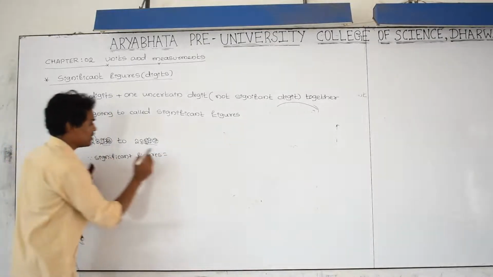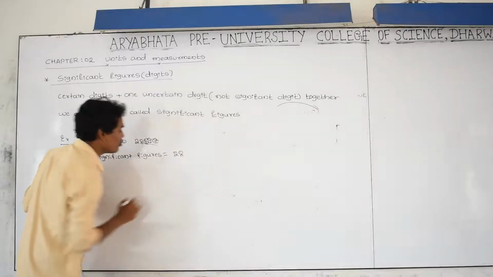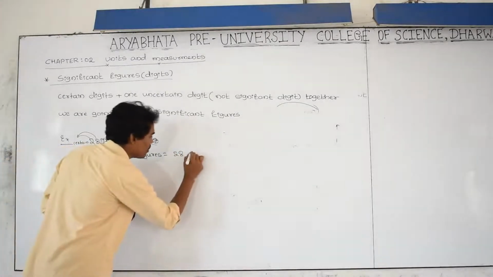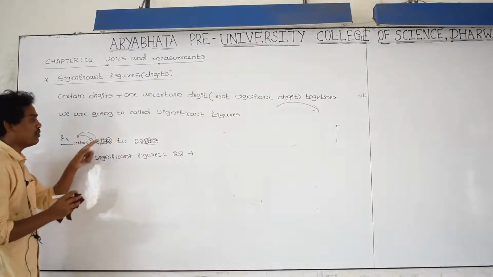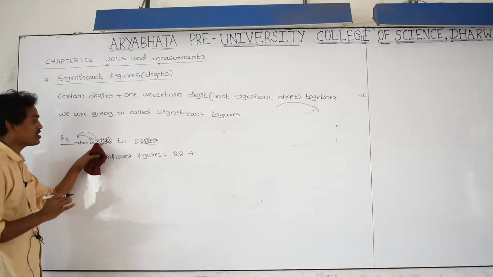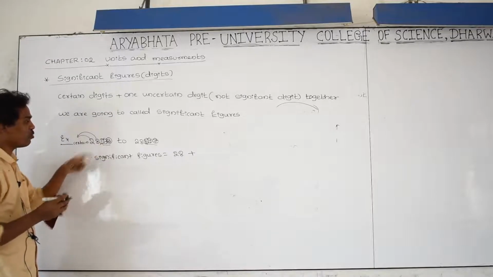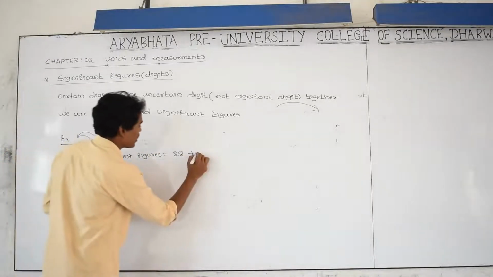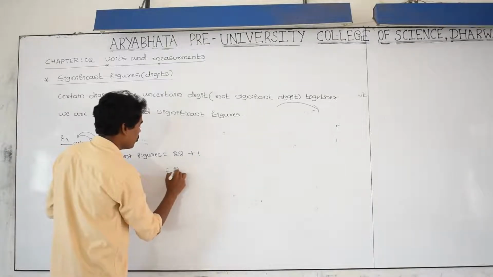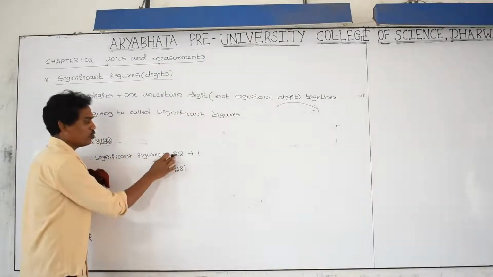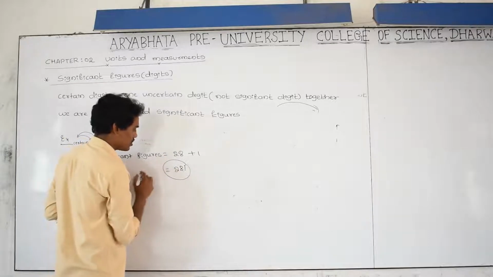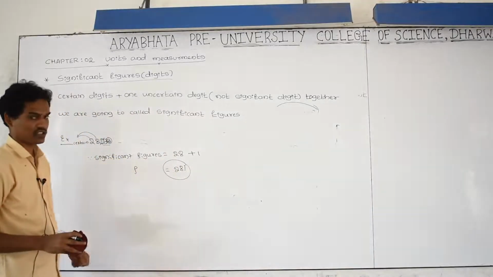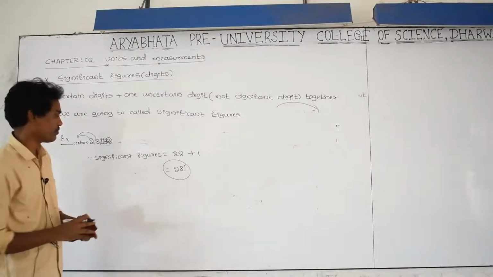First you write the meaningful digits, 2 and 8, 28, plus 1 meaningless digit, that is non-significant, you can take 1. For example I am taking 1, 281. This is the significant figures, 3 significant figures are there.